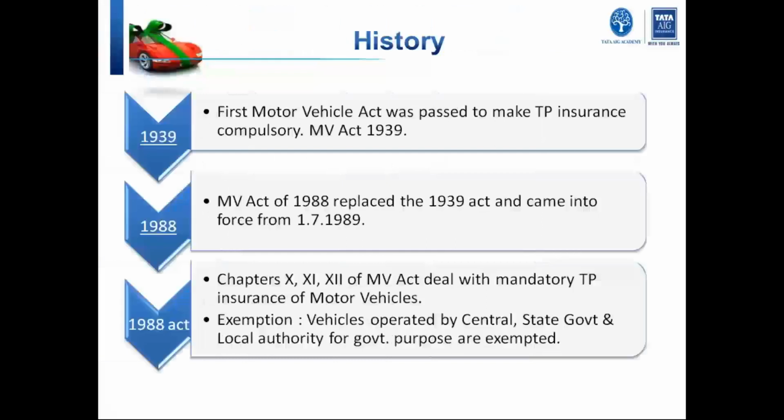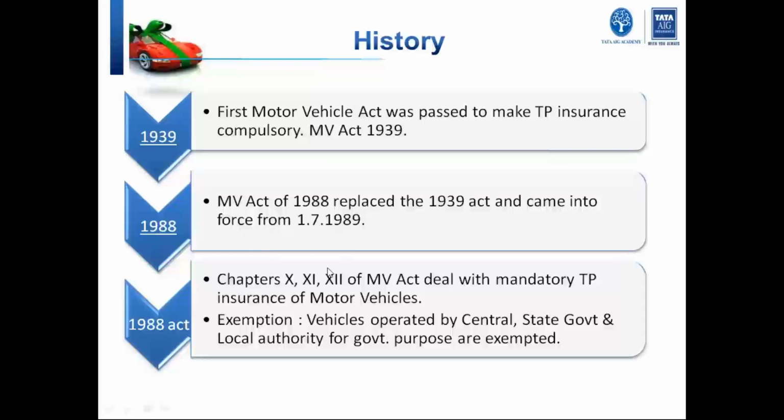Now, the history of motor insurance. The first Motor Vehicle Act was passed in 1939, wherein TP insurance was made mandatory. This MV Act keeps on getting amended. Later on, the MV Act of 1939 was replaced by the Act of 1989, or rather, it was made in 88 and came into force in 89. Even this MV Act 1989 has been amended, and now we have the latest MV Act 2019.